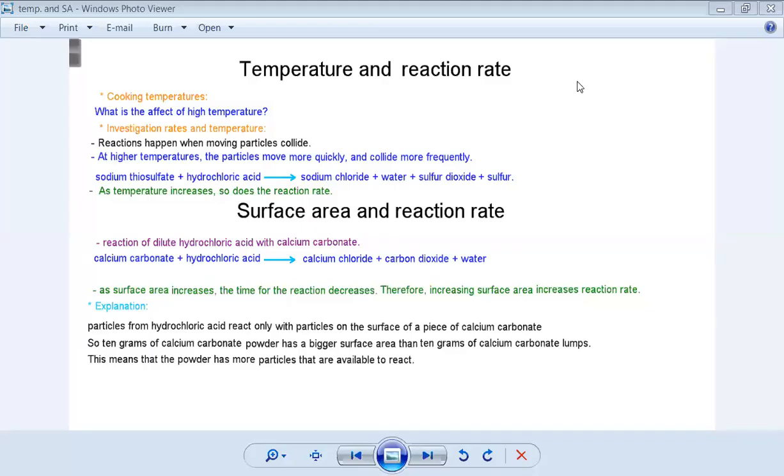Okay, guys, let's start our lesson with a quick revision about the previous lesson. Last lesson we spoke about the relationship between the concentration and the reaction rate. And we said for the reactions that involve solutions, the more concentrated the solution, the faster the reaction is, because we have more molecules there, so the reaction will be faster. So today we will study the relationship between the temperature and the reaction rate.